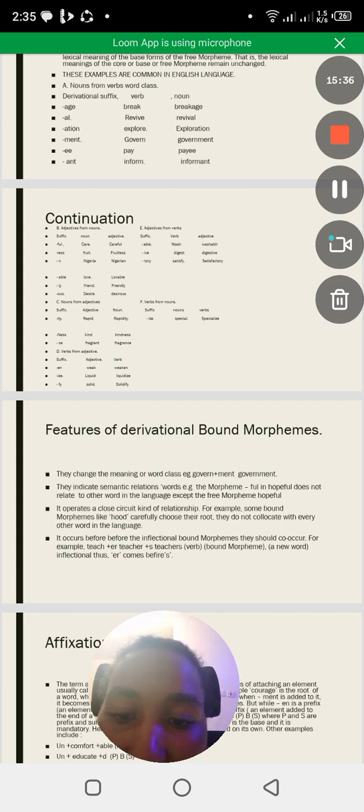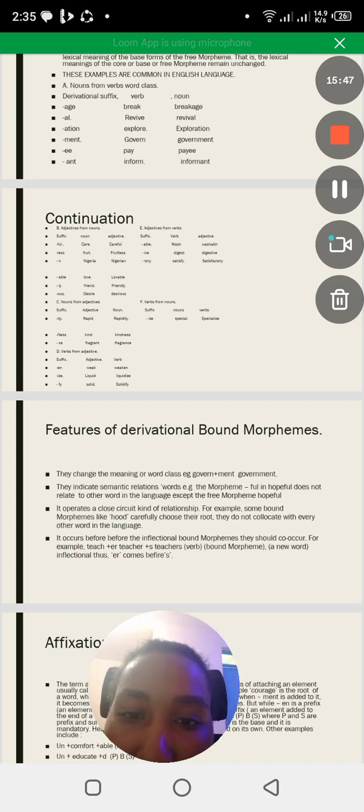When you have fy in solid as the adjective, we form which verb? Solidify, right? Also, we can derive adjectives from verbs. For example, if we have the suffix able, and then we have the word wash, which adjective will be formed? Washable. If we have the suffix ive, and then we have the verb digest, we get digestive. If we have the word satisfy, then we have the suffix tory. It becomes satisfactory.